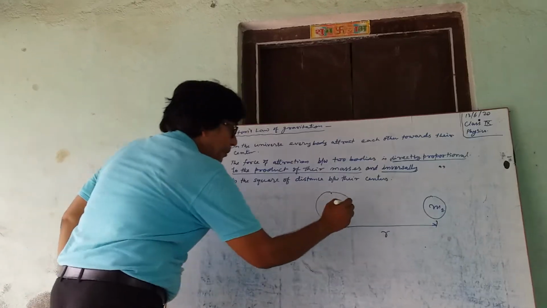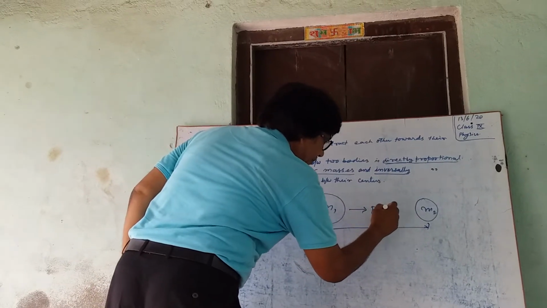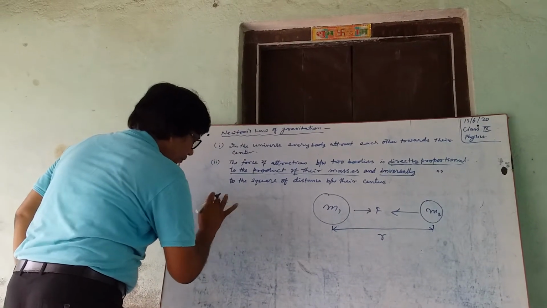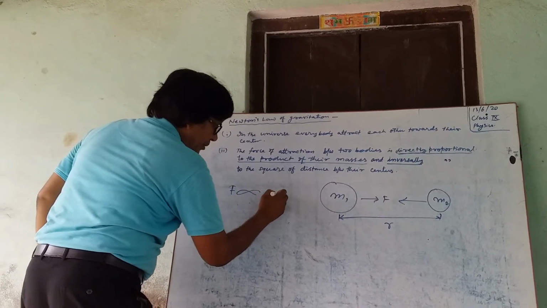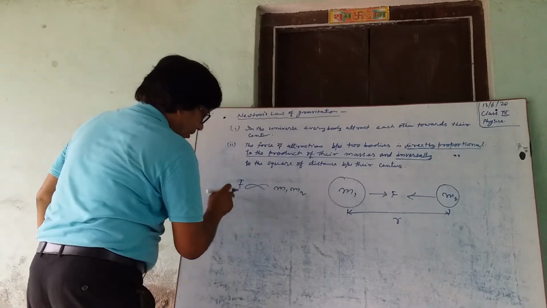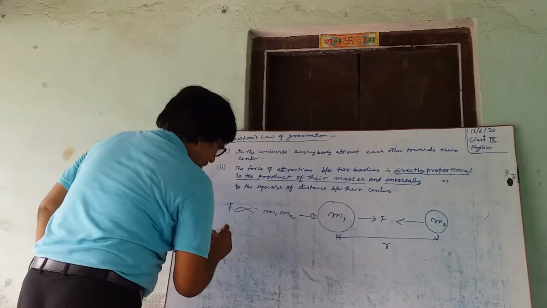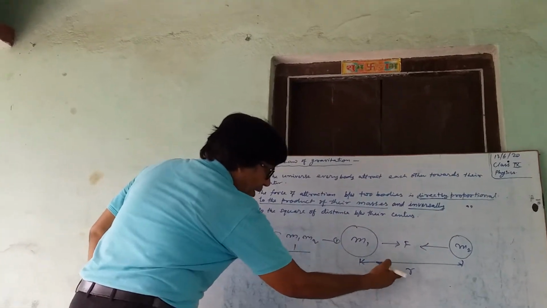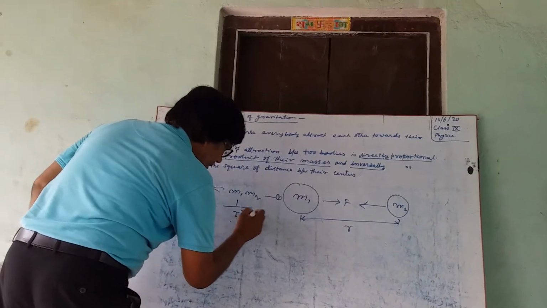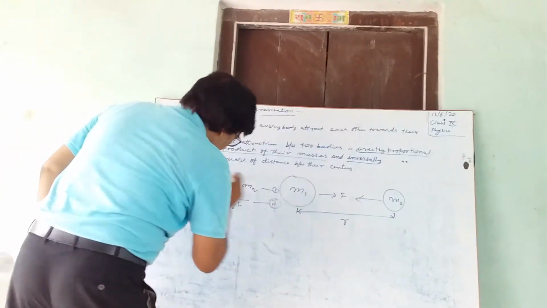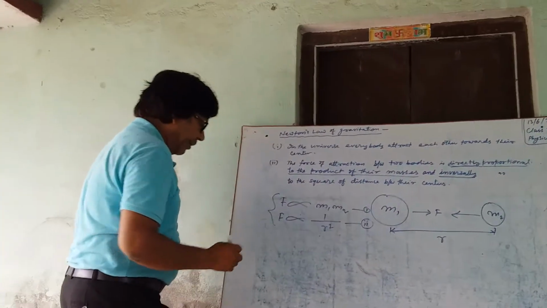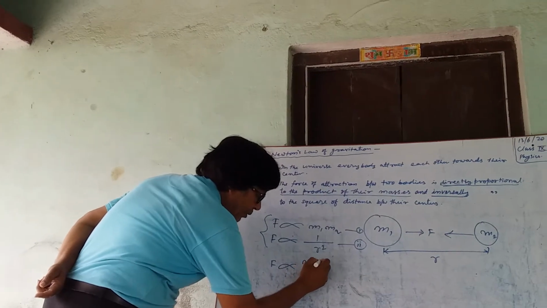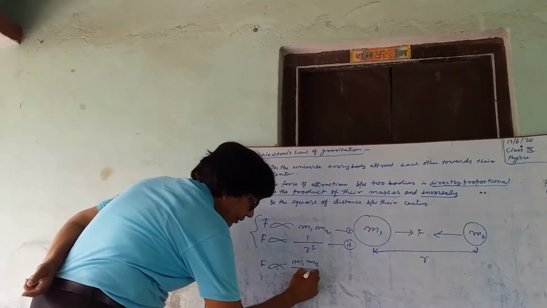Means if the force of attraction between them is F, then F is proportional to m1 m2, the product of masses. Number two, F is inversely proportional to the square of distance, 1 by r square. On combining these two laws, we get F proportional to m1 m2 by r square.